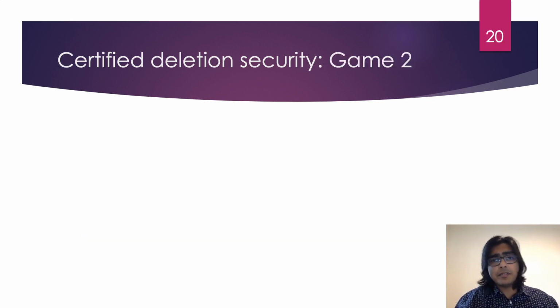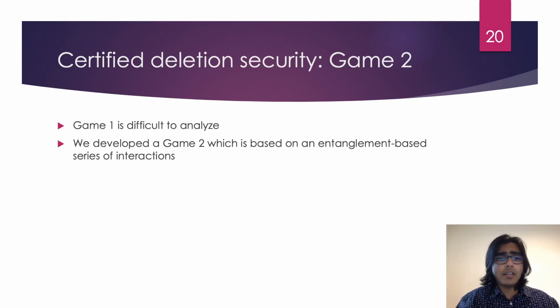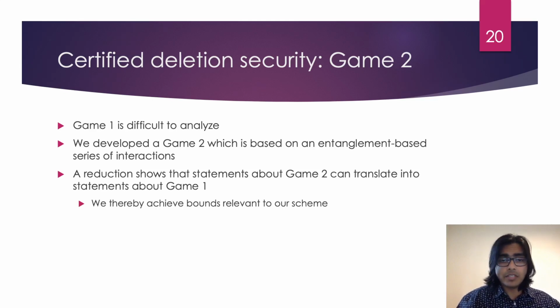While the intuition may be fairly straightforward, the actual proof of deletion security is not that simple, as the game we provided above is difficult to analyze. As a result, we constructed a different game consisting of an entanglement-based sequence of interactions that is easier to analyze. We then used a reduction to show that statements about game 2 could translate into statements about game 1, ultimately implying the existence of some bound relevant to our scheme's security.